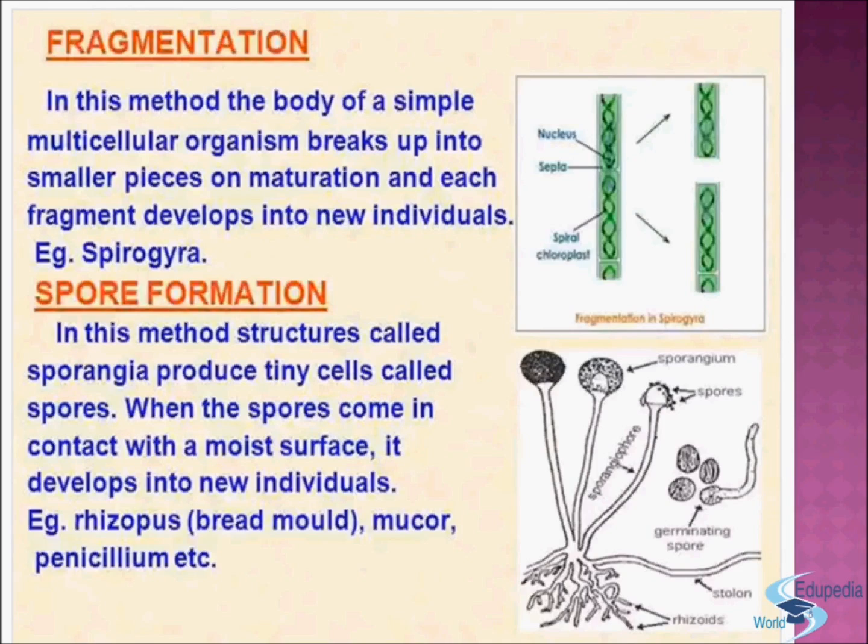Example: Rhizopus, that is bread mold, mucor, and penicillium, etc. Now you can see here in this diagram, this is the sporangium, and these are the spores, and this is the germinating spore, and this one here is the stolon, and this is the rhizoid.